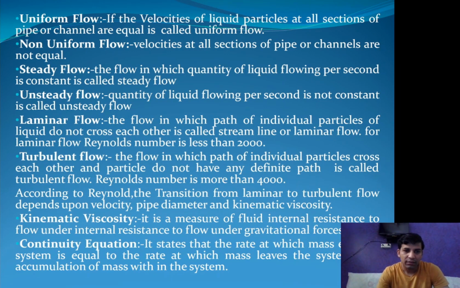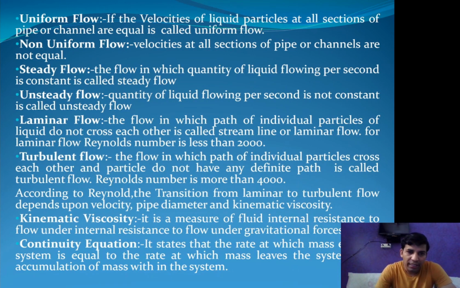Next is kinematic viscosity. It was also discussed earlier in the last slide, so we look at it again. Kinematic viscosity is a measure of fluid internal resistance to flow under gravitational force.